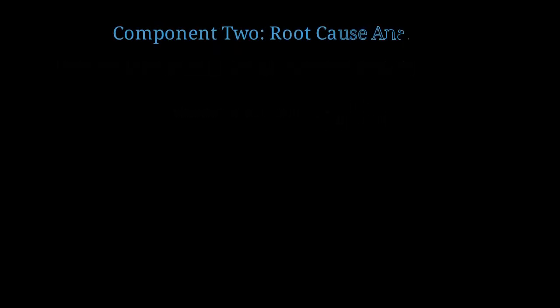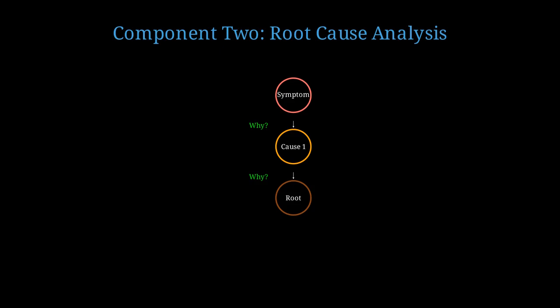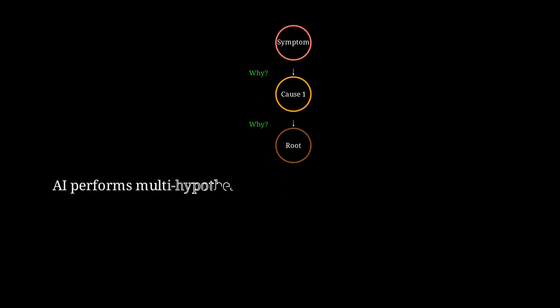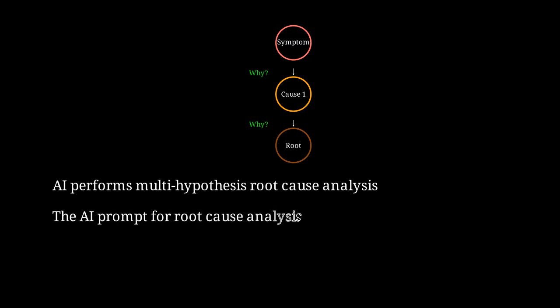Now we move to root cause analysis. This is where AI provides the most value. Traditional root cause analysis uses techniques like the 5 whys or fishbone diagrams. The 5 whys technique iteratively asks why until you reach a root cause. But humans often stop too early or go down incorrect causal chains due to cognitive biases. An AI system can simultaneously evaluate multiple causal hypotheses. It can generate 10 possible root causes, rank them by likelihood based on historical data, and highlight which ones you've encountered before.